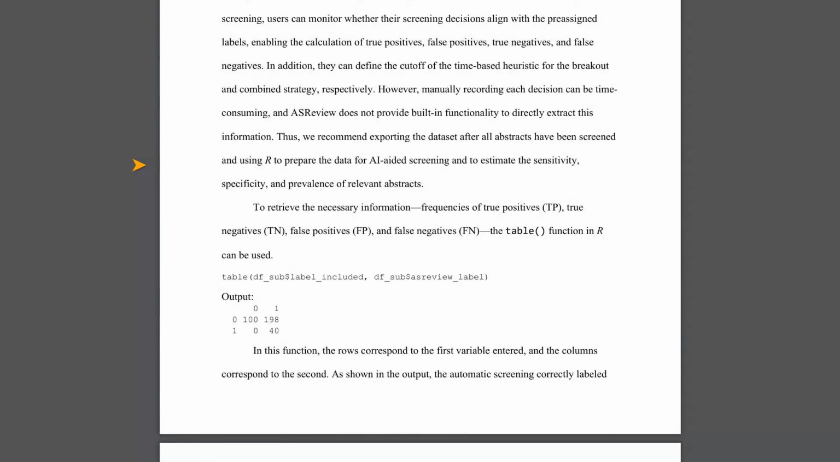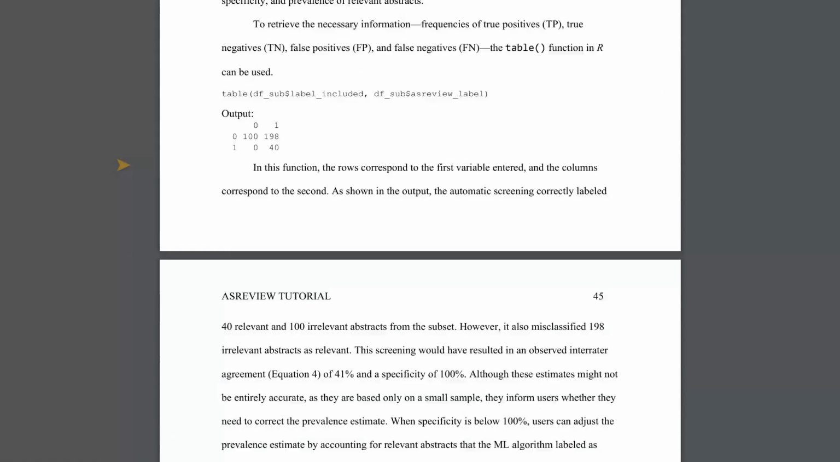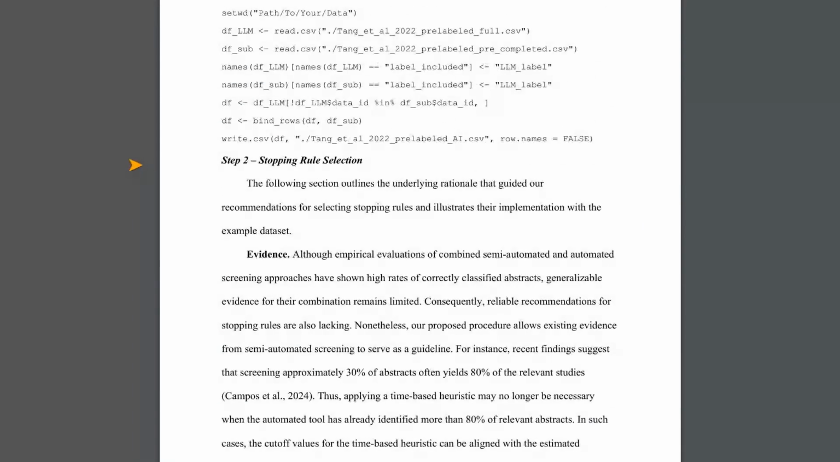They also suggest extra steps you can take to make your review even more robust. This could involve using different AI models to check for agreement, or even rescreening abstracts that were initially marked as irrelevant, just to be absolutely sure. And a really big point throughout the paper is the importance of documenting everything. This makes your research transparent and reproducible, which is a cornerstone of good science.